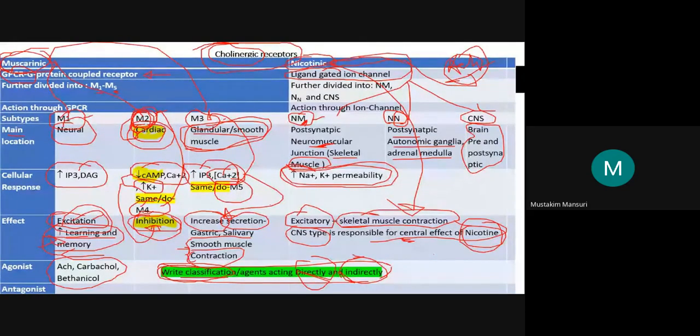Sorry for the interruption. We were discussing the M3. The location of M3 is in the glandular or smooth muscle.